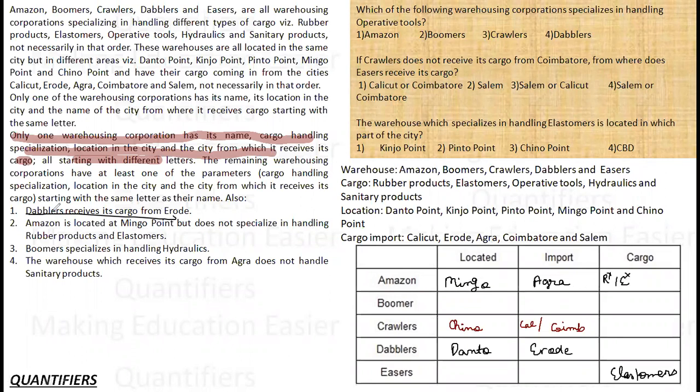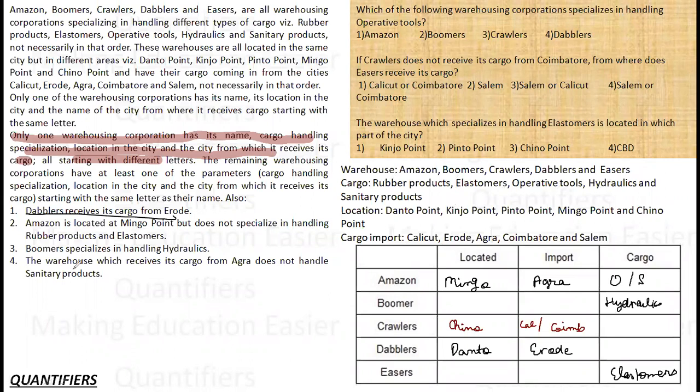Okay, Boomer specializes in hydraulics. So it cannot be hydraulic also. So if this cannot be REH, it cannot be R, cannot be E, cannot be H. It can either be operative or sanitary.